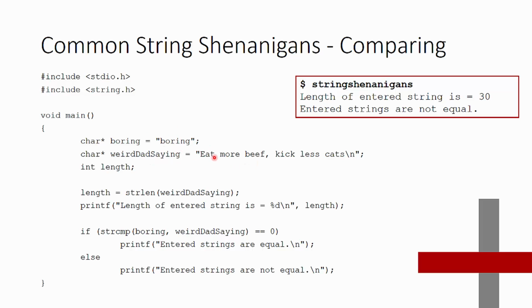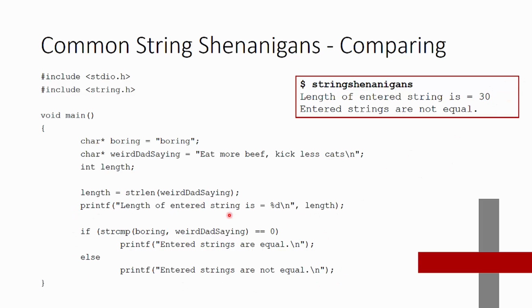So we've got our 2 different strings here and an uninitialized integer called length. Then we take our length value and we'll go ahead and give it a value by using the string length function, which just gets the number of characters in this particular weird dad saying. Print it out that the length of entered string is, and here's a decimal value that comes from the length variable, and again length was set by our weird dad saying. Turns out it's equal to 30.